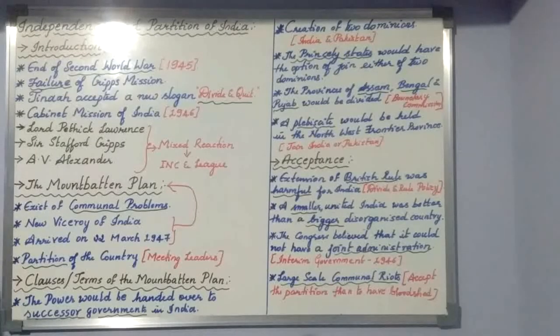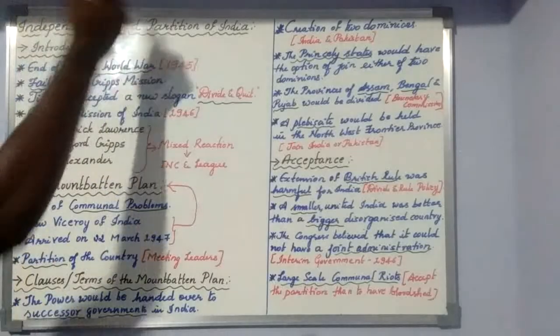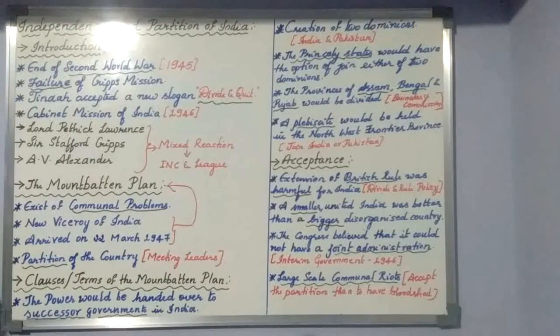So that is a new chapter: independence and partition of India. In this lesson, this will be the last chapter of the Indian national movement, the concept of towards independence.